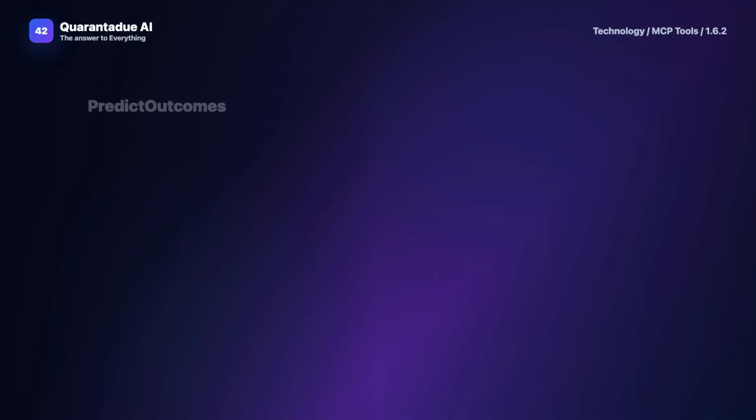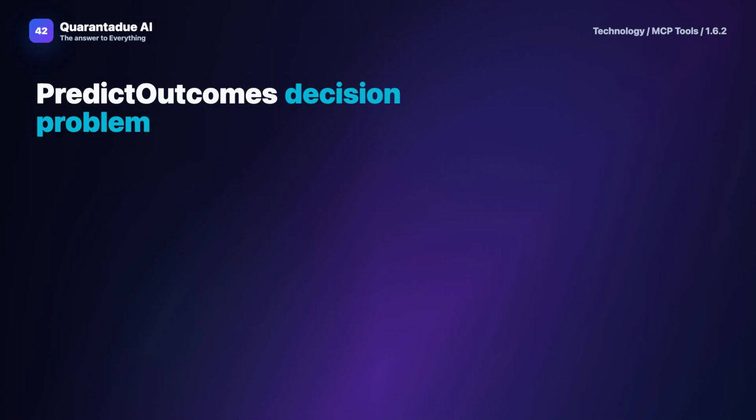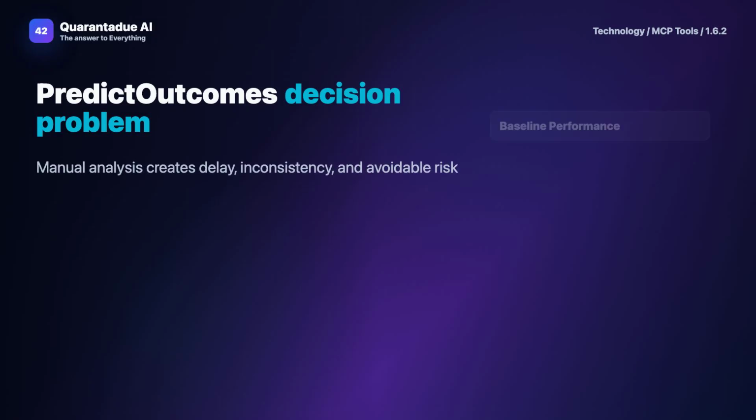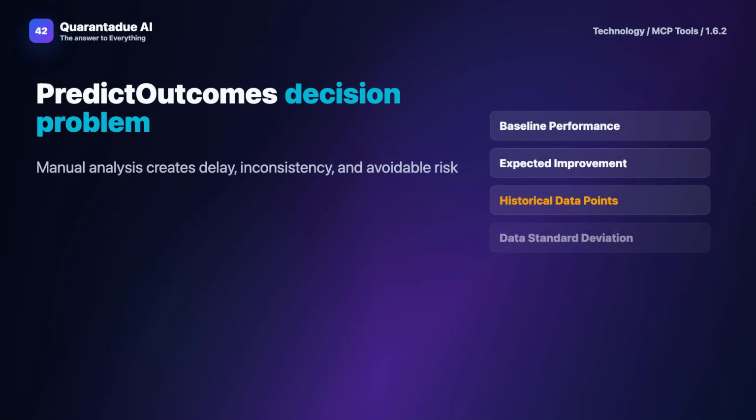In the technology industry, process improvements are essential for staying competitive. However, evaluating different variants manually or with generic tools like spreadsheets leads to inconsistencies and errors. These tools fail because they don't account for historical data patterns or provide deterministic calculations. The real challenge is making quick, accurate forecasts that stakeholders can trust.